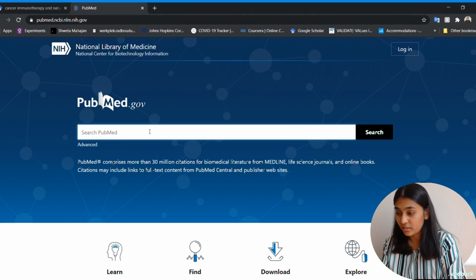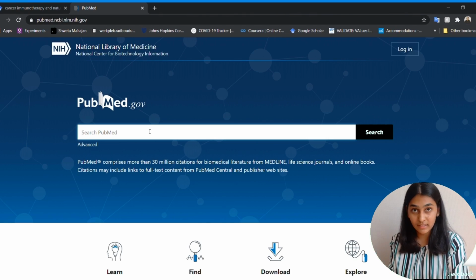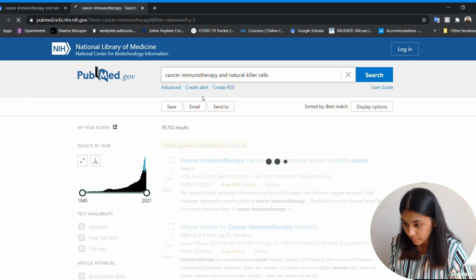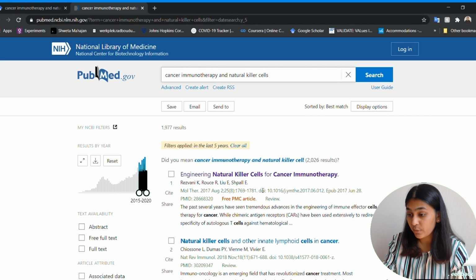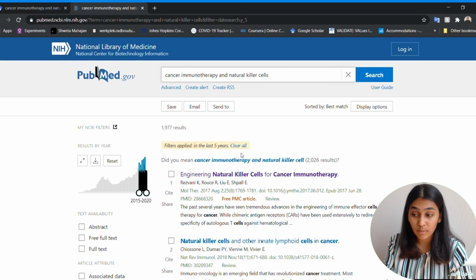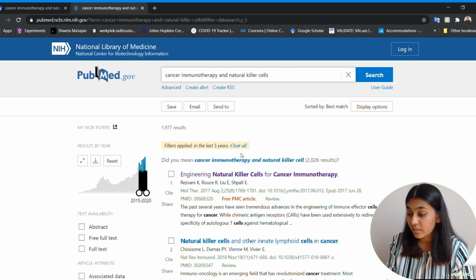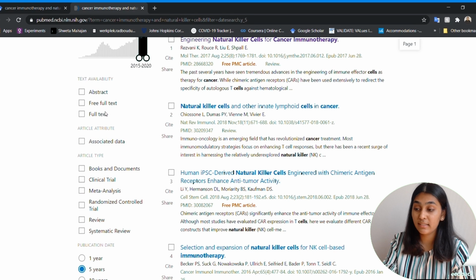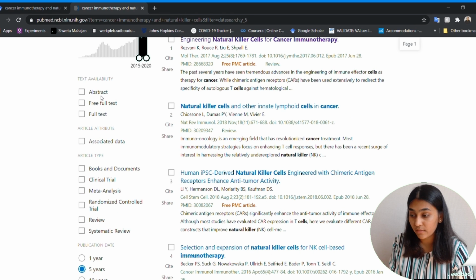So it is just like Google Scholar. You type in the keywords. So for example, let's try again the same thing. So here you can find the relevant results which are in the area of cancer immunotherapy and which make use of natural killer cells. So on the left hand side you can find abstract, full text. You can select these filters according to your requirements.